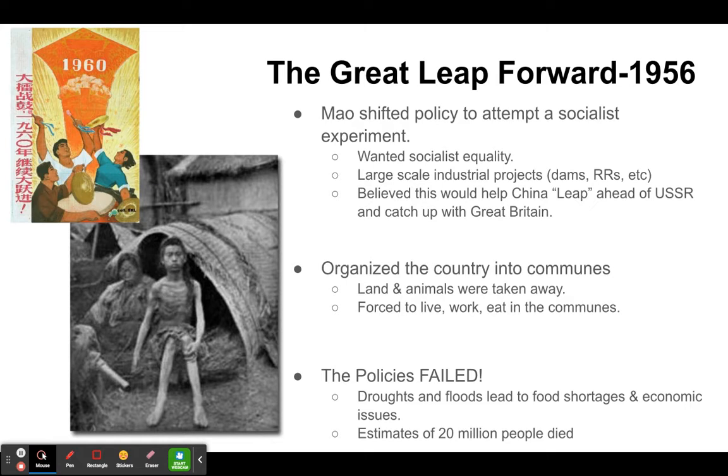Ultimately, the communes and the Great Leap Forward were a massive failure. All right, the policies failed big time. They were aided in failure because there was also a time here of droughts and floods going on. And so that led to a lot of food shortages, which led to a lot of economic issues, which led to a lot of people starving to death because they did not have the food they needed. And we don't know the exact numbers, but the estimates put it at about 20 million people died with the failure of the Great Leap Forward. All right, it did not work, and obviously killed a lot of people. 20 million is a lot of people when we talk about economic and food shortages. Okay?